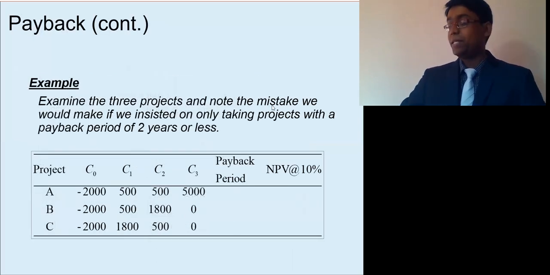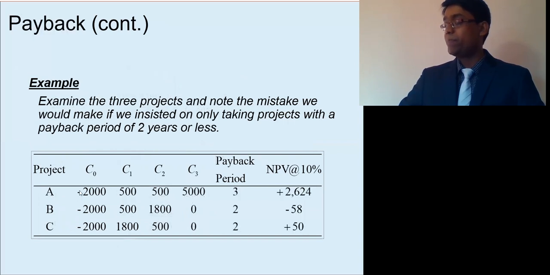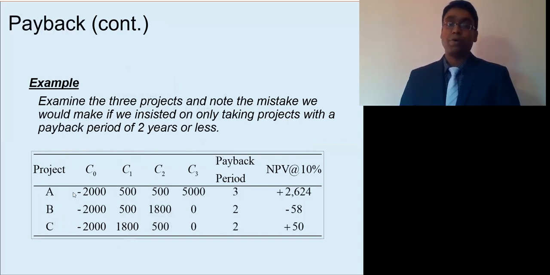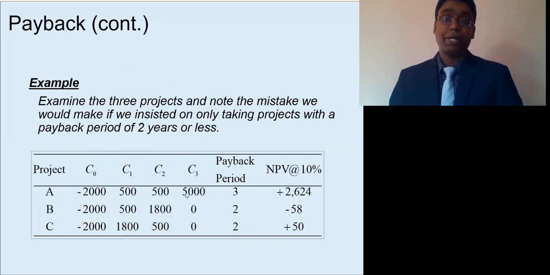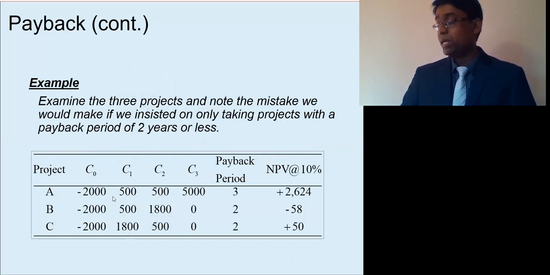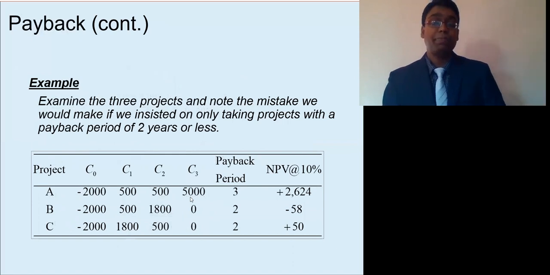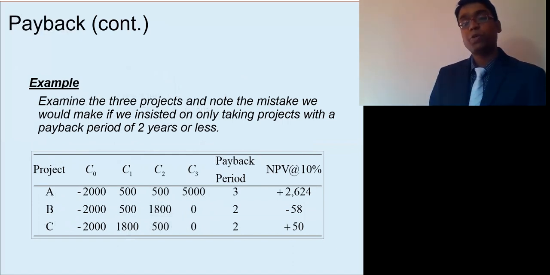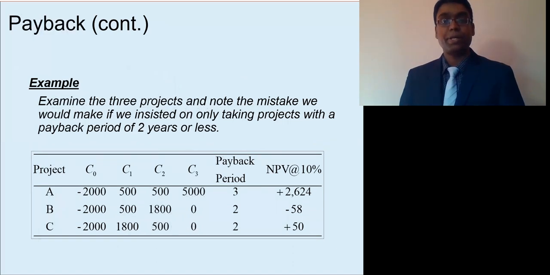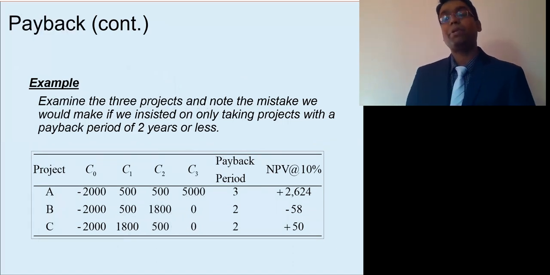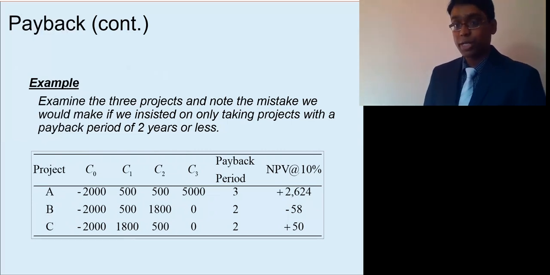Here we have examples. You can see project A has an initial investment of $2,000 and cash inflows are $500 each in year 1 and year 2, and $5,000 in year 3. So you can see that this $2,000 is recovered sometime in year 3. That's why payback period for this project is 3 years. So if the maximum acceptable payback of this company is greater than 3 years, then we will accept this project.